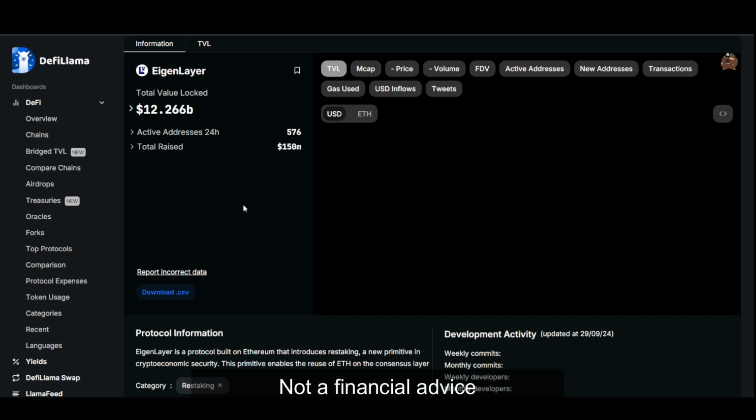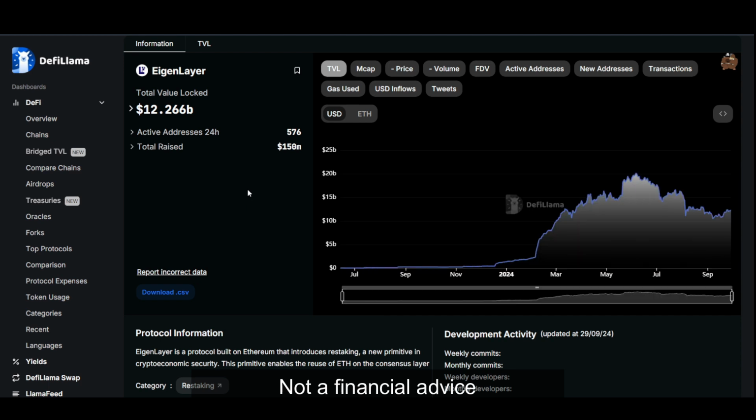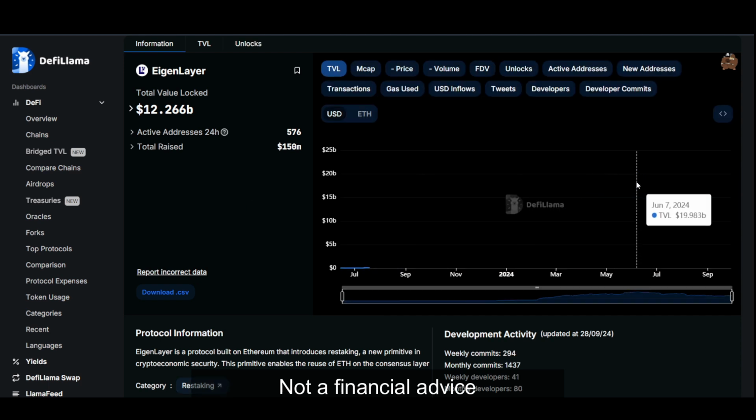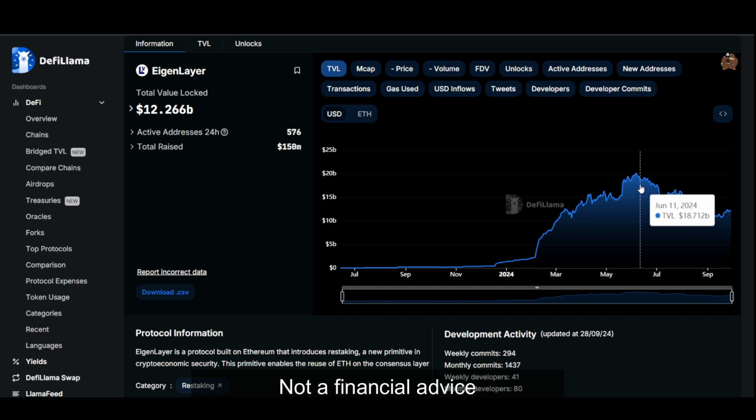And I think this coin is going to be a lot more popular because it is actually a bit different from the rest of the coins. We'll come to that in just a second. If you look at its peak TVL, it was actually around 18 billion or something like 20 billion, so that is a pretty big one. And as of now it has started to recover, so I think that is a pretty big deal for this coin.